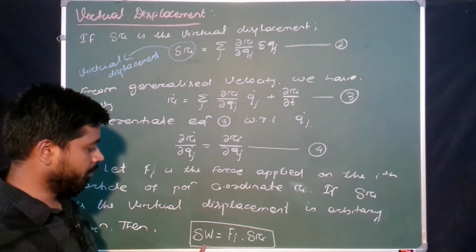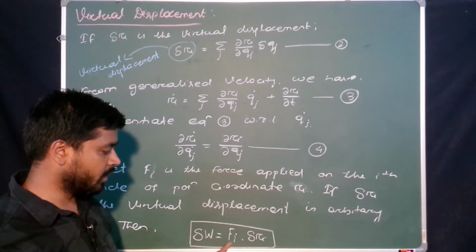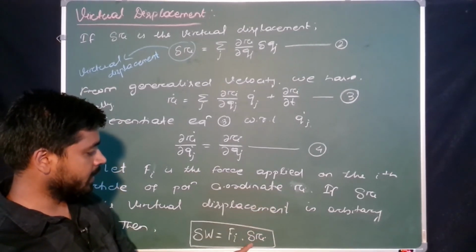Delta W is the work done for the force Fi, for which the ith particle is displaced through a distance delta Ri.